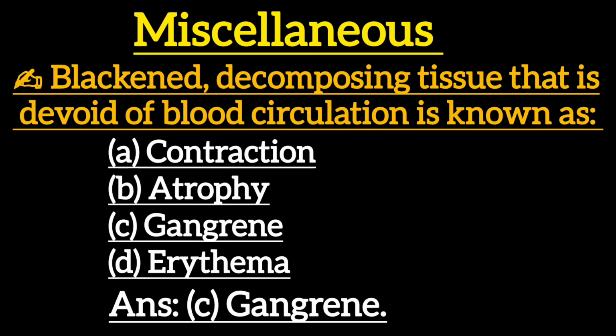Next one is, blackened decomposing tissue that is devoid of blood circulation is known as option A, contraction, option B, atrophy, option C, gangrene, option D, erythema. Correct answer is option C, gangrene.